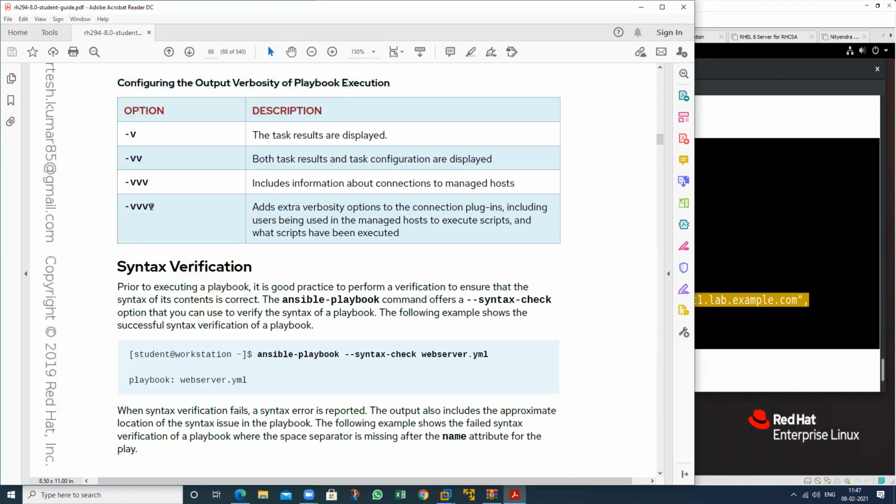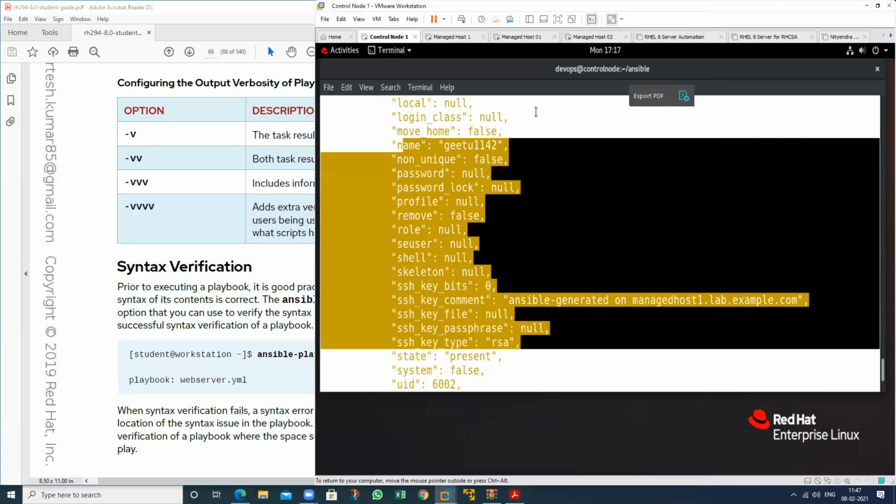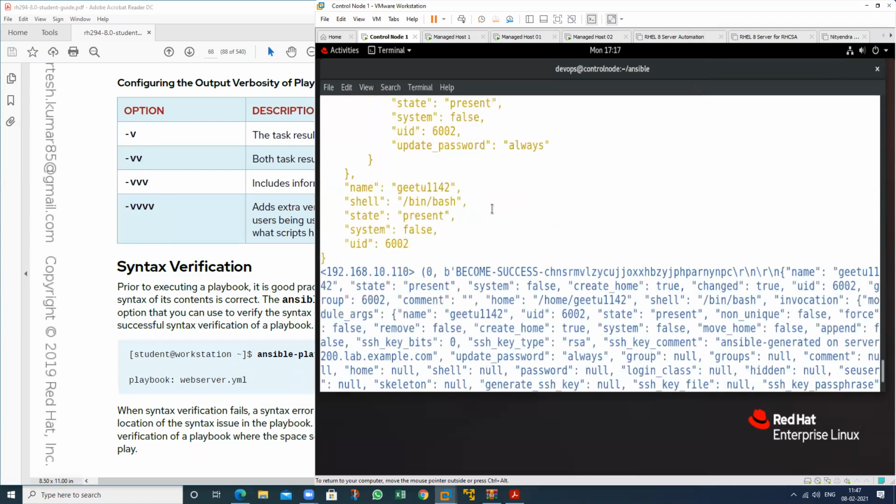So we have 4 levels of verbosity, but we do not use 5 times. So mostly we use this one. So it will show the result of the task. If I want to show the result of my configuration, then we can use 2 times. If I want information about the connection, then we can use 3 times. And for the plugin information also, we can use 4 times. So we can execute anything in 4 verbosity mode. So now I will move to the next one.